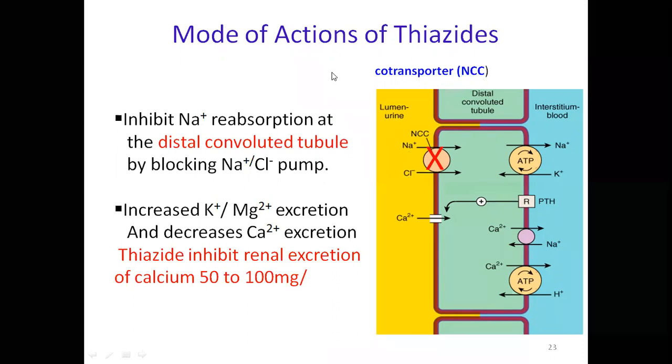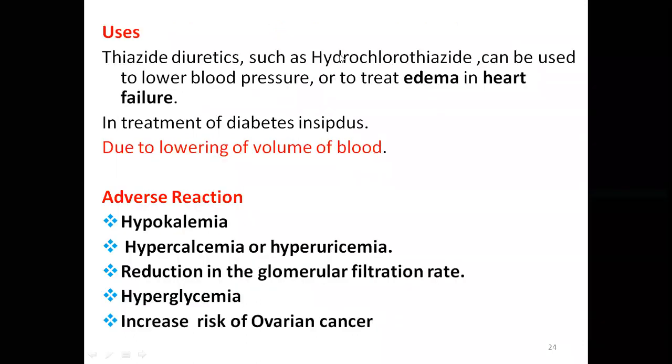Next, what are the uses? Diuretic effect in the treatment of edema and heart failure. One more use is in the treatment of diabetes insipidus, due to lowering of blood volume. In diabetes insipidus there is frequent urination, and blood volume will be lowered here.